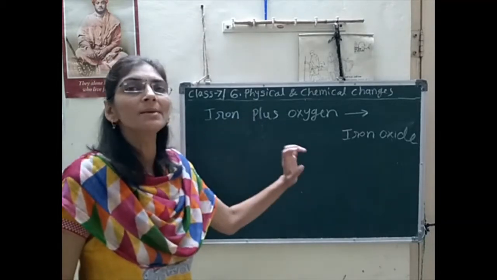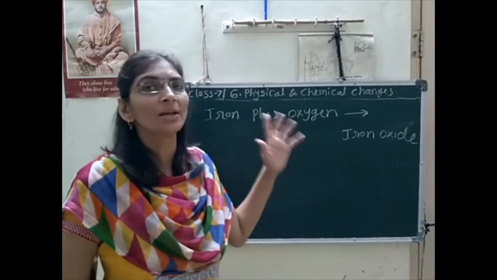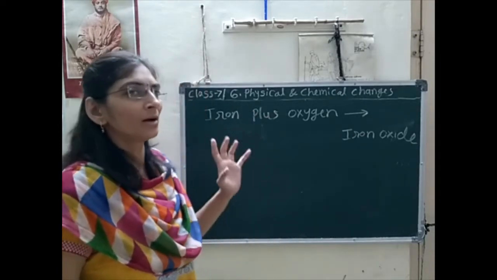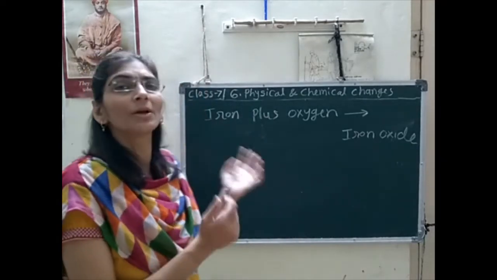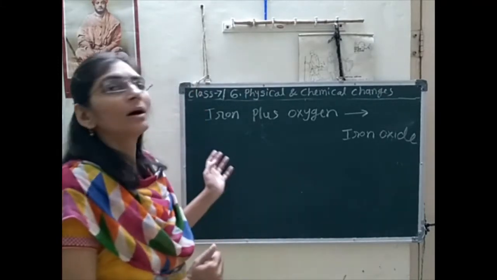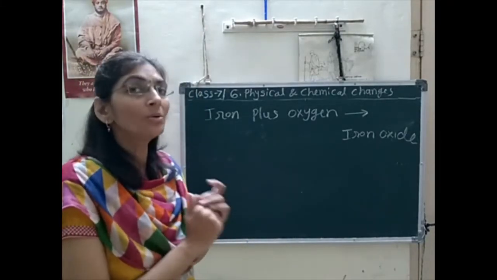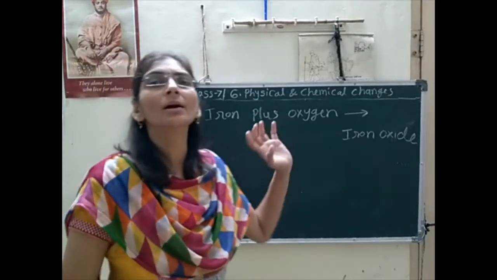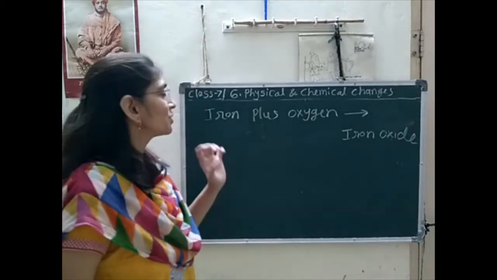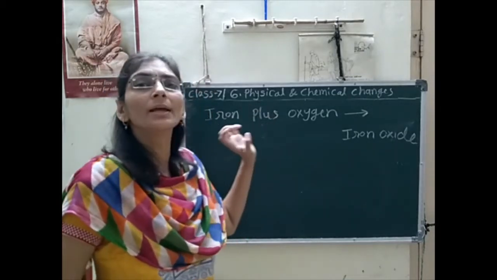It is very important to learn the symbol for each element. In the periodic table you can see around 115 elements. Among those, some common elements we use very commonly for our study, so at least those symbols we should learn very well. It is very important, and without those symbols we can't write the chemical equation. We can't understand the chemical reaction properly.